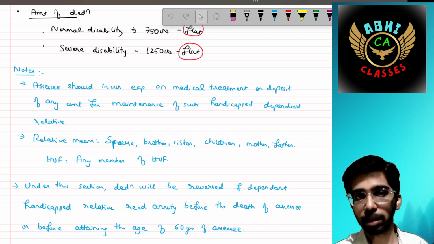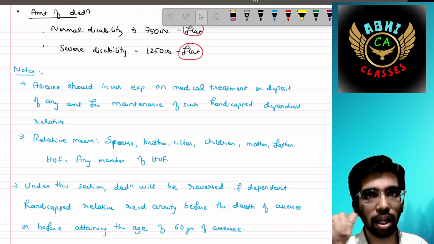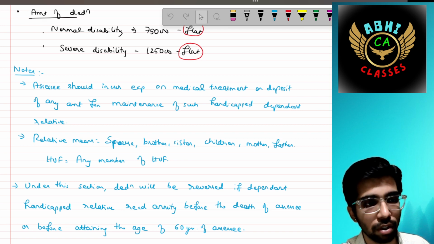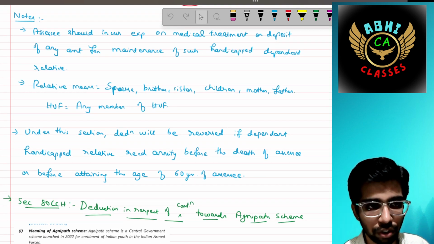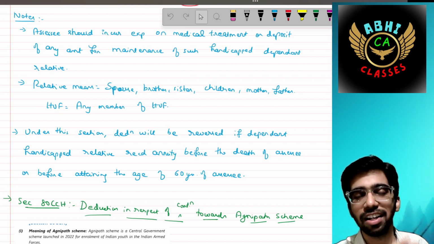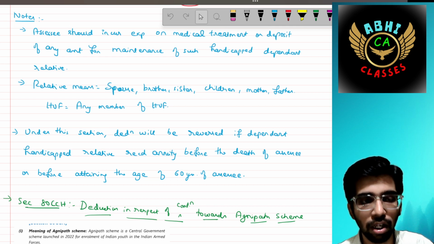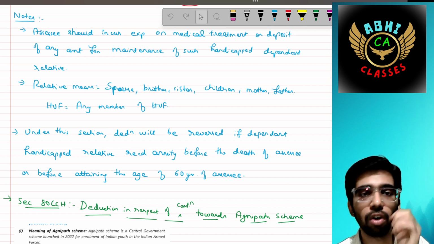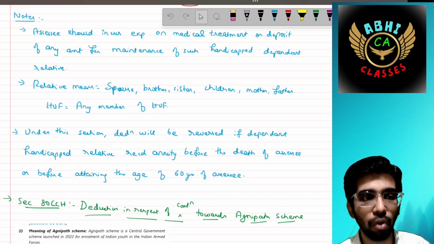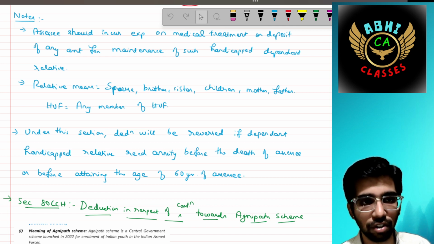The relative means spouse, brother, sister, children, mother, father. In respect of HUF, the members. Under this section, deductions will be reversed. Deductions will be reversed if the dependent handicapped person received an annuity before the death of the SSC or before attaining the age of 60 years of the SSC.